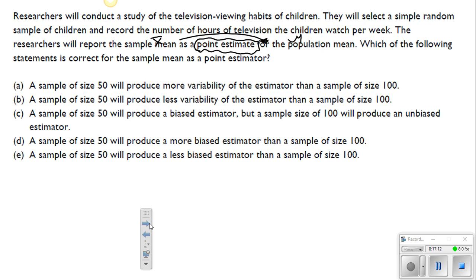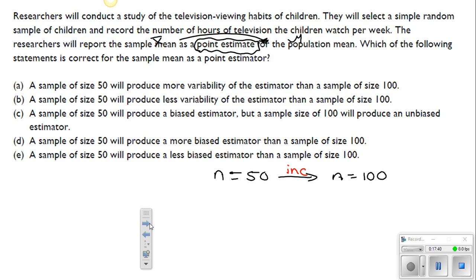And it looks like each of these answer choices is comparing a sample size 50 to a sample size 100. So remember, if you're going to go from n equals 50 all the way to n is equal to 100, you got to think about what you're doing here. That's a terrible arrow, by the way. That's a little better. So if you're going from n equals 50 to n equals 100, you are increasing the sample size. So what's happening as an effect?